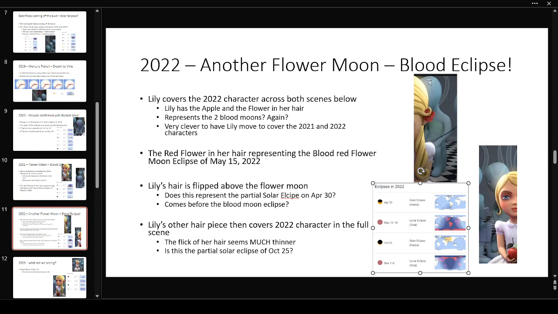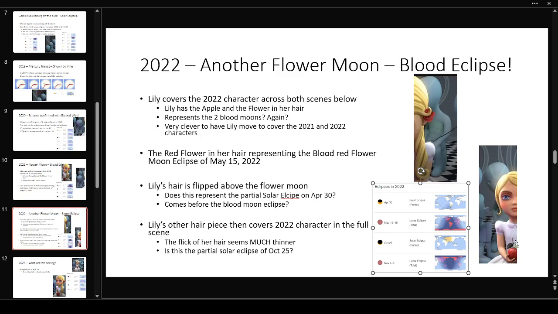So Lily, again, in the first cut, her red flower is covering our character of 2022. And in the other scene, when it pans to everything, we have her also slightly covering him, but we can see part of him. So again, in the first, we have the flower blood moon covering 2022.